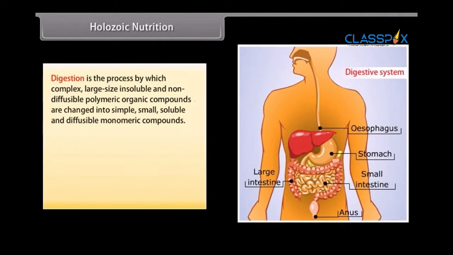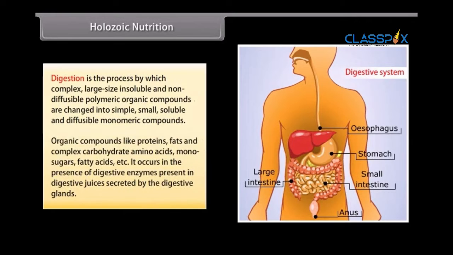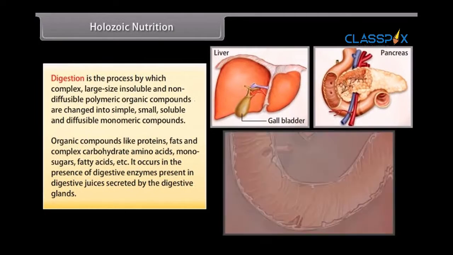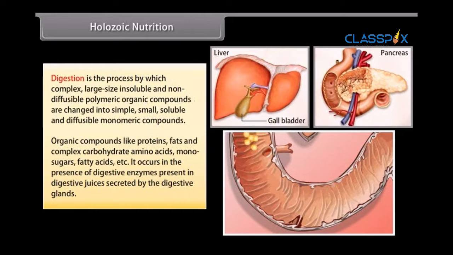Digestion is the process by which complex, large-size, insoluble and non-diffusible polymeric organic compounds are changed into simple, small, soluble and diffusible monomeric compounds. Organic compounds like proteins, fats, and complex carbohydrates are converted to amino acids, monosugars, and fatty acids, etc. It occurs in the presence of digestive enzymes present in digestive juices secreted by the digestive glands.